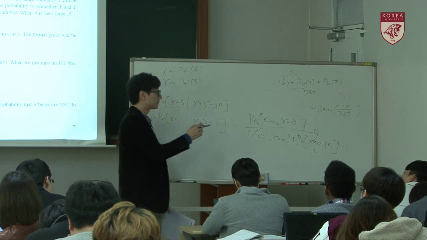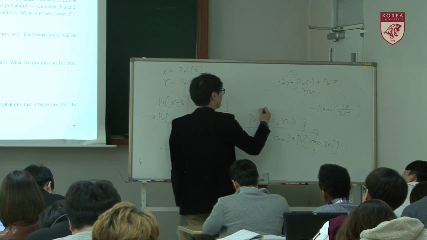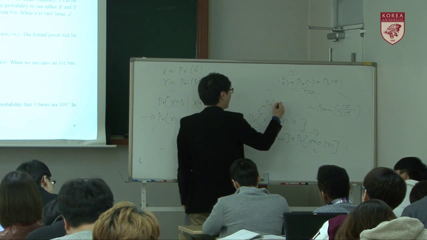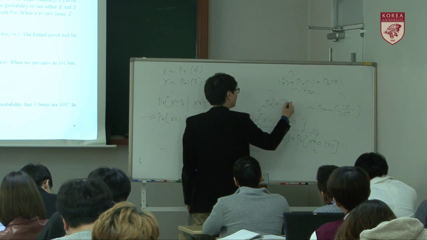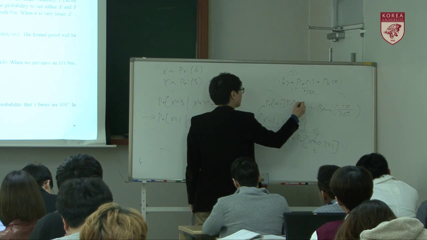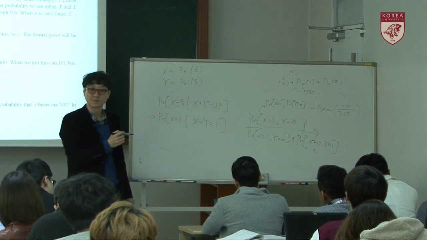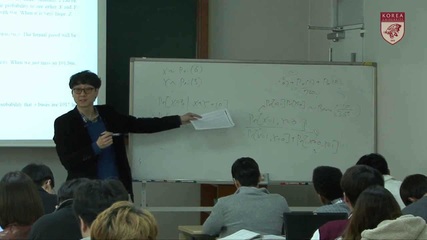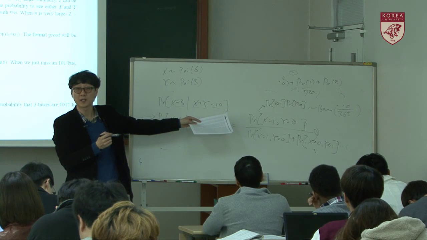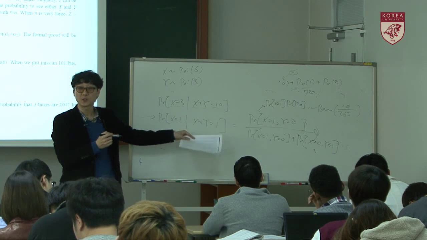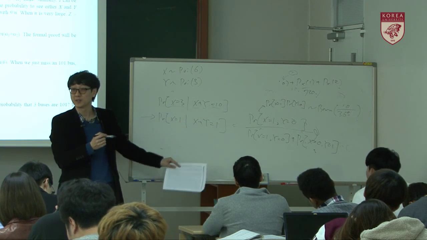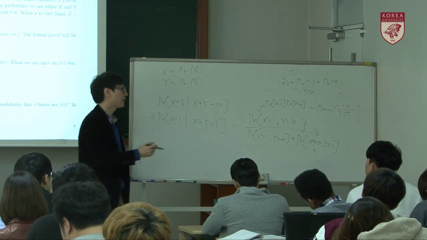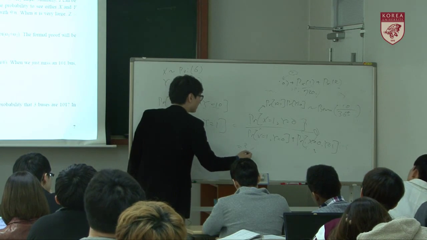That means this one can be rewritten as the probability that x equal 1 times the probability that y equal 0. Then you know the PMF of x and y, so you can calculate everything. If you calculate this one, you're going to formally get 2 over 3.